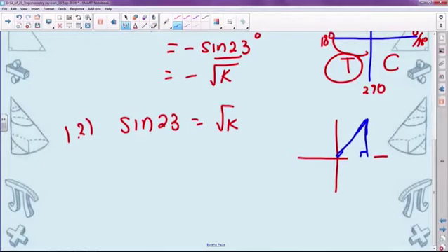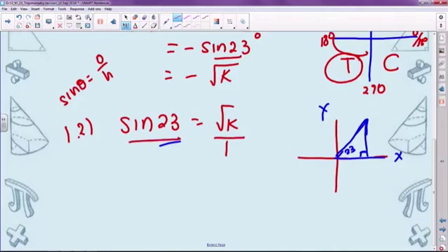Okay, so that's perpendicular to the x-axis. And our angle 23 degrees is going to sit here inside the triangle. All right? Sine of 23, from definition, we also know that sine of any angle is opposite over hypotenuse. I also should realize that the square root of k can be written as square root k over 1. Okay? So therefore, relating sine 23 to the definition of sine, I can say that sine of 23 degrees is